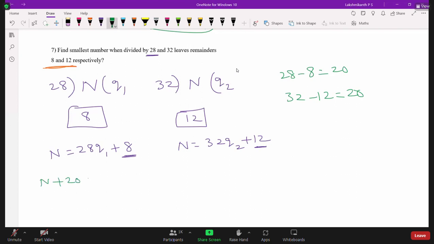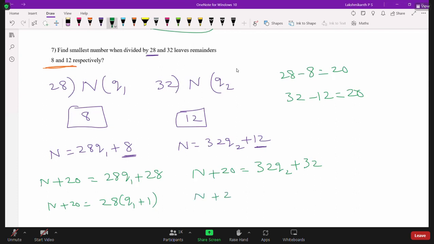N plus 20 is equal to 28 Q1 plus 28, which is 28 times (Q1 plus 1), and N plus 20 is equal to 32 Q2 plus 32, which is 32 times (Q2 plus 1).